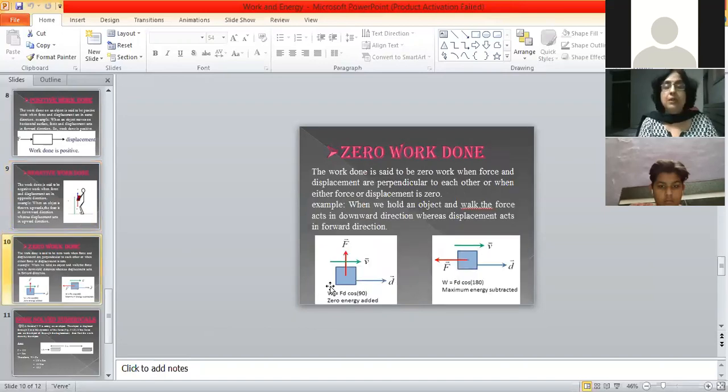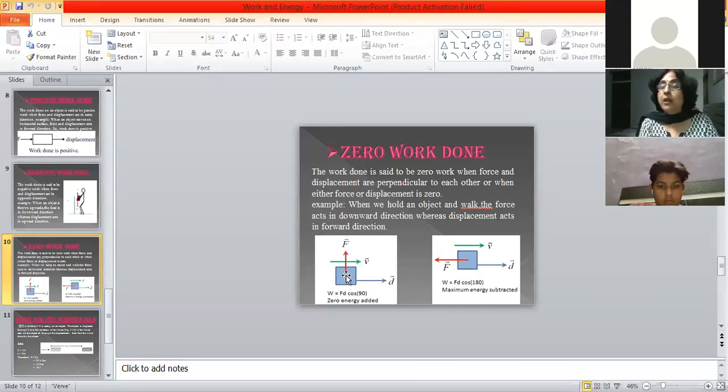Now the third one is zero work done. We have seen when there will be no displacement, then the work done will be zero. Another case, see this diagram, here the force and displacement are perpendicular to each other. They are making an angle of 90 degrees.